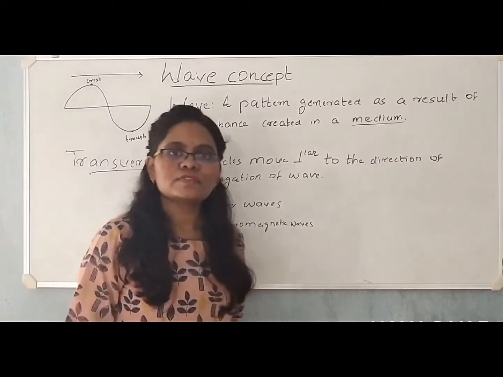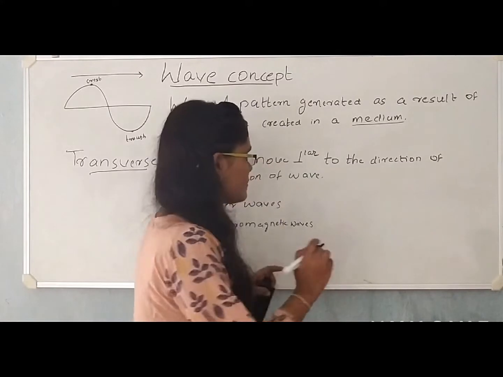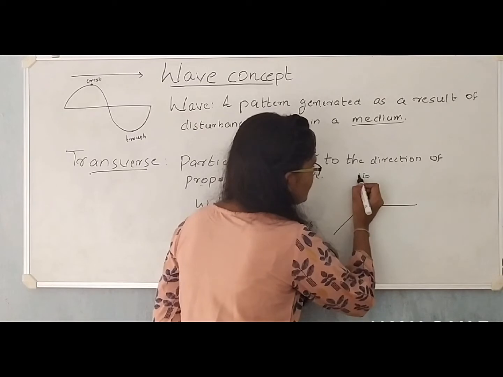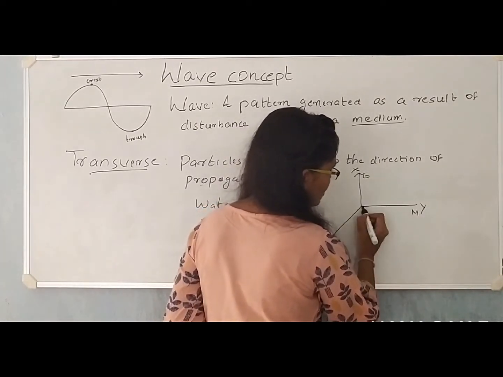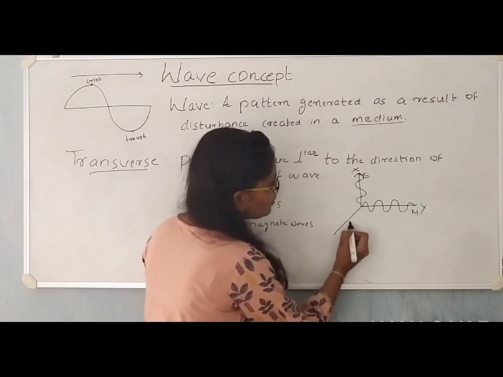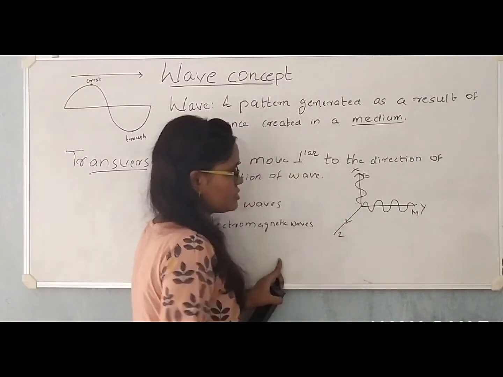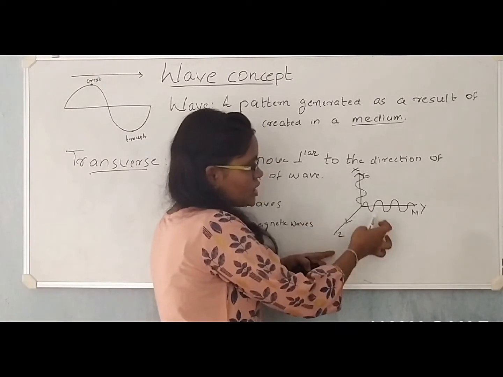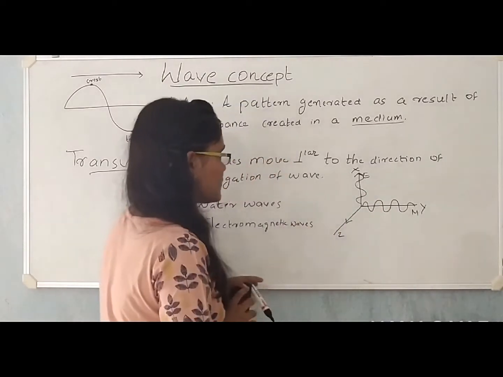Because electromagnetic waves have two components, electric field and magnetic field, which are oscillating perpendicular to each other. Say, let me represent three axes. Electric field is oscillating in, say, x direction. Magnetic field is oscillating in y direction. Z will be the direction of propagation of wave. So, the wave propagates in the direction of z axis. So, the direction of propagation of wave is perpendicular to the components in electromagnetic radiation. So, electromagnetic radiations are transverse in nature.